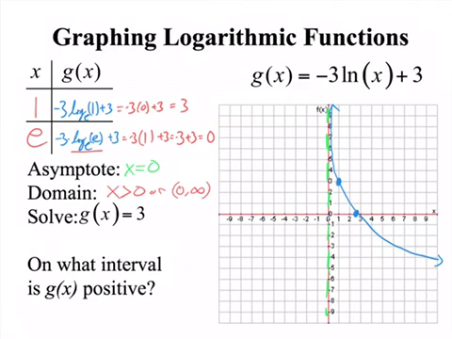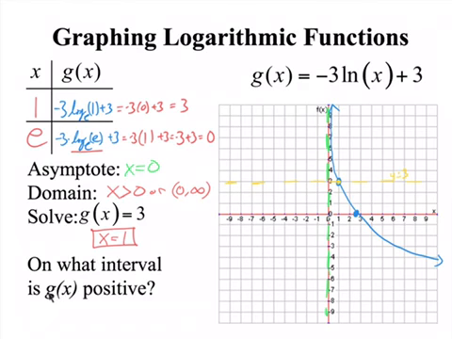Either one's fine. All right, next one, when is g of x equal to 3? So let's draw in 3. All right, 3 would be right about here. If I drew in 3, that's not an asymptote. We're wondering, when do these graphs cross? Because this is y equals 3. The blue is the graph we graphed, so g of x is the blue. 3 is the yellow. So where they cross is right there. They cross at (1, 3), and we want the x value. So the solution is x equals 1, not x equals 3, because 3 is the y value.